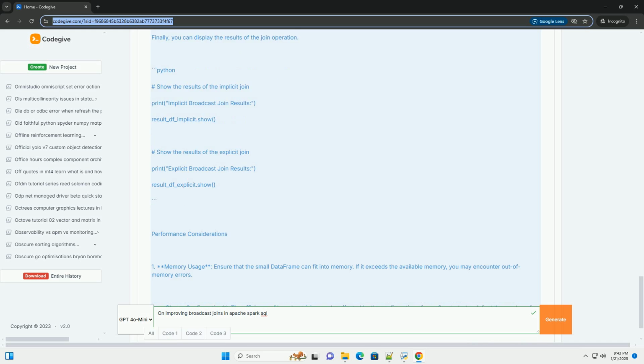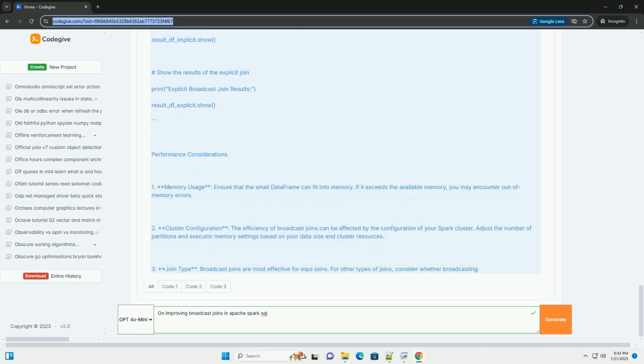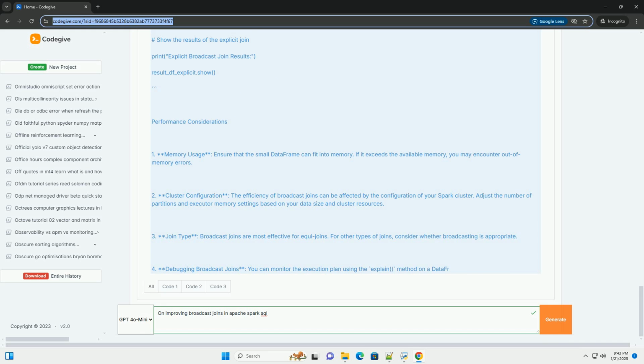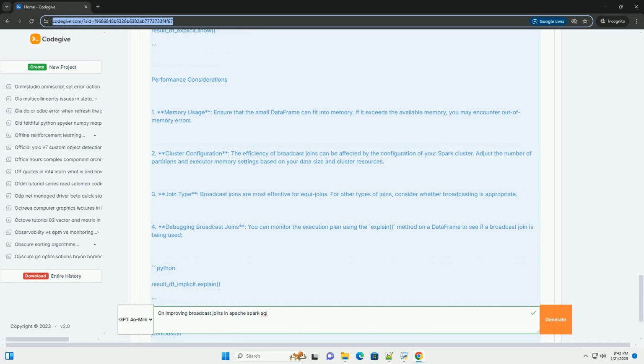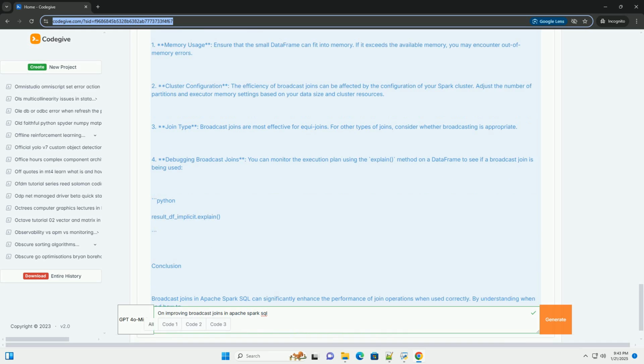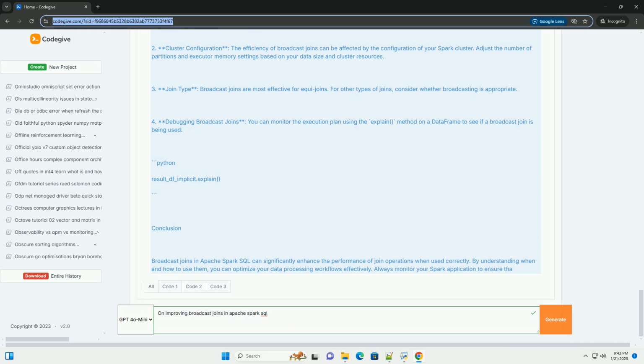How to enable broadcast joins. You can enable broadcast joins in Spark SQL using the following methods. 1. Using the broadcast function, you can explicitly broadcast a data frame using the broadcast function from the org.apache.spark.sql.functions package. 2. Using SQL configuration, you can configure Spark to automatically broadcast small tables by setting the spark.sql.autoBroadcastJoinThreshold parameter.